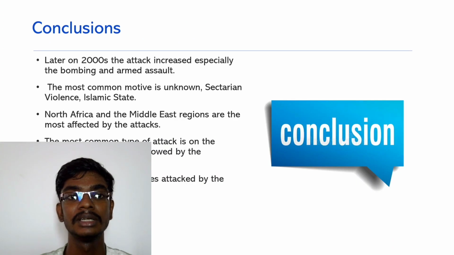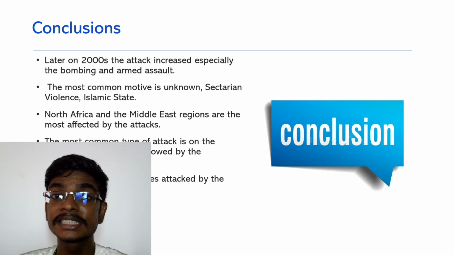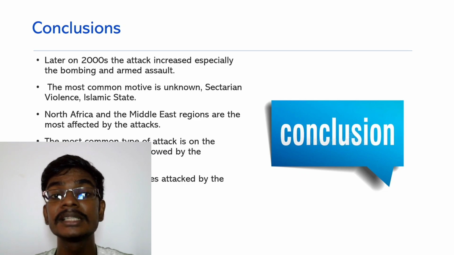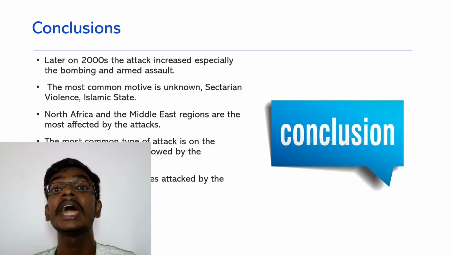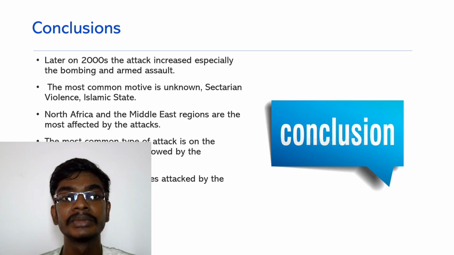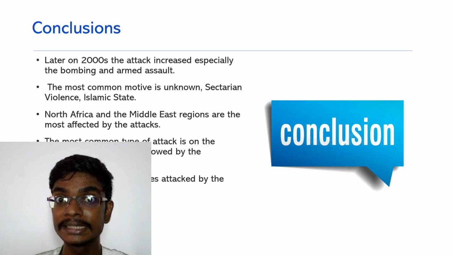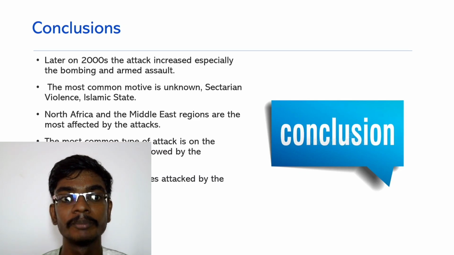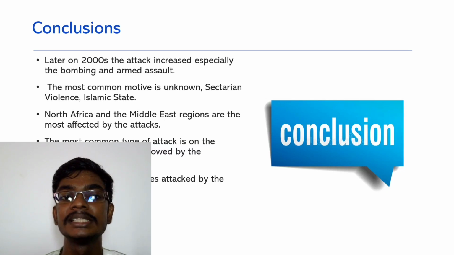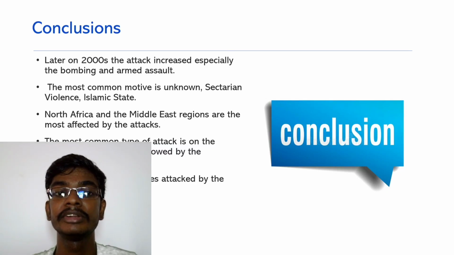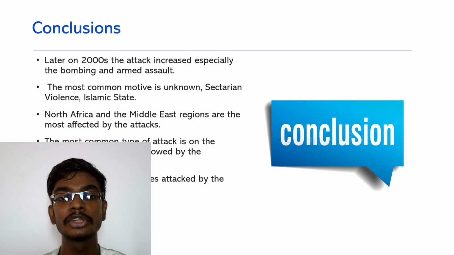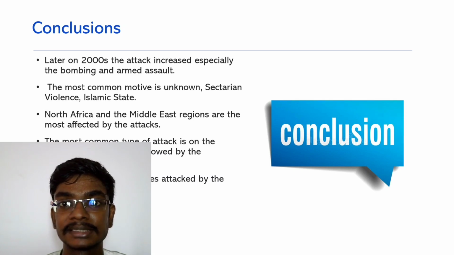Okay, so as we have seen all this, let's come to a conclusion. Later, in the 2000s, attacks increased, especially bombing and armed assault, along with kidnapping. The most common motive is unknown, which means we don't know what they are attacking for, and sectarian violence and the Islamic State are the remaining motives. Then the North Africa and Middle East region are the most affected by attacks.